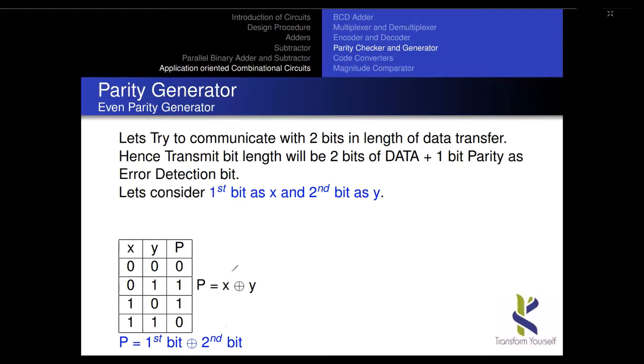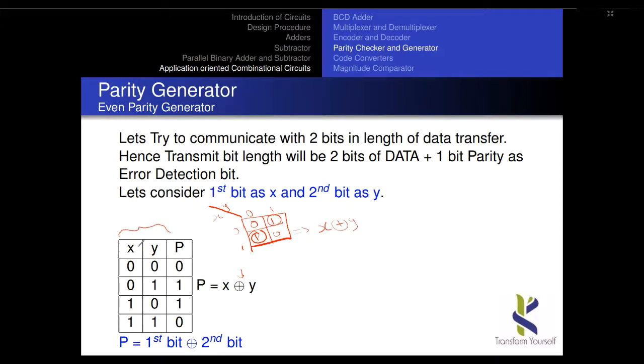How do I get this XOR function? Just by doing the K-map operation. Here I have only 2 bits, and an input of 2 bits can be represented with a 2-variable K-map, X and Y, with 0 1 and 0 1. If it is 0 0, my parity bit is 0; 0 1 gives parity bit 1; 1 0 gives parity bit 1; and 1 1 gives parity bit 0. Upon grouping these, I have the expression X XOR Y.